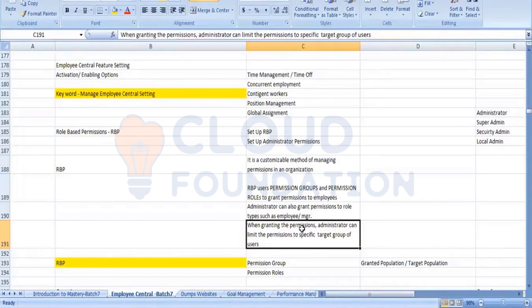And in the HR team, suppose there are 2 employees who are running the payroll. I can limit some permissions to the payroll executives who are running the payroll, accessing and running the payroll. Administrator can limit the permission to a set of group of users.